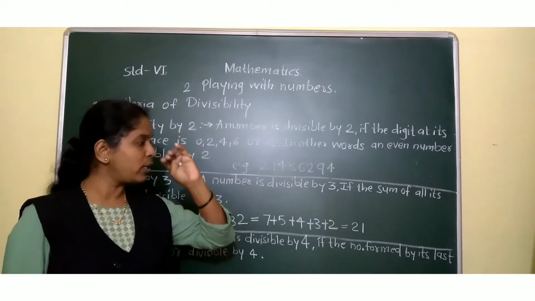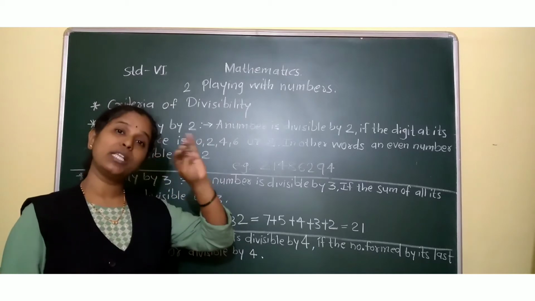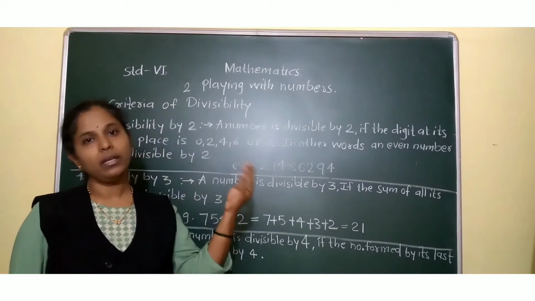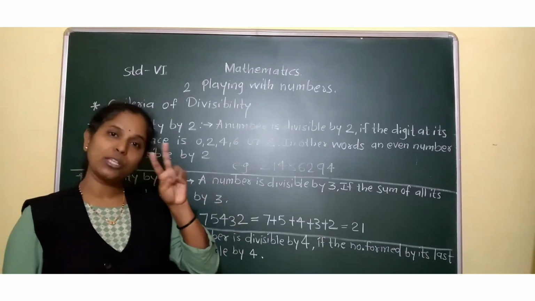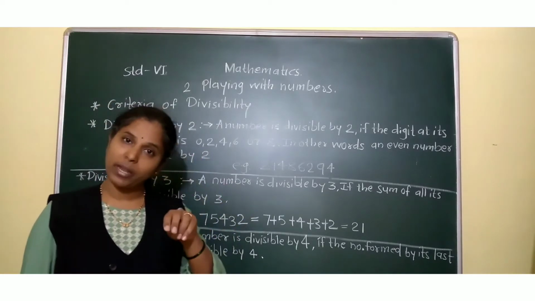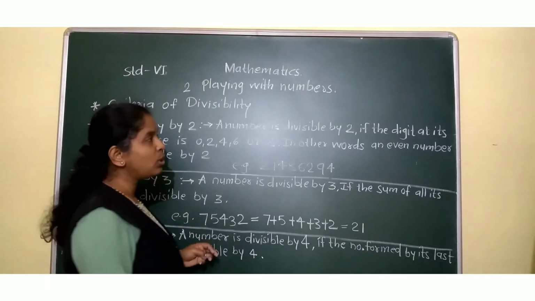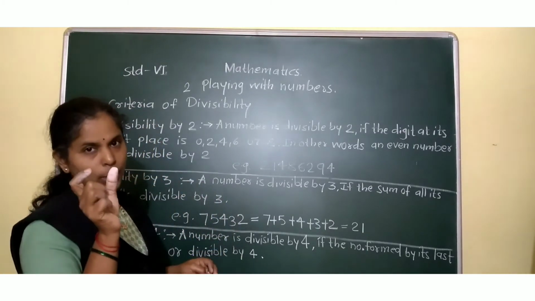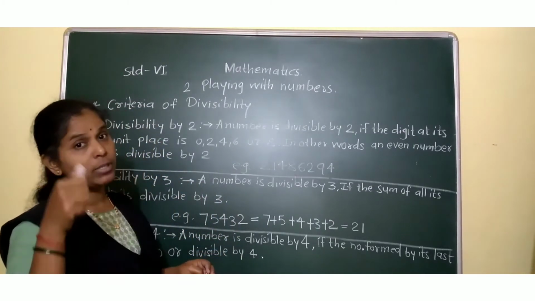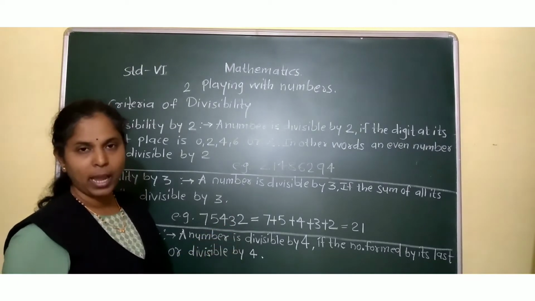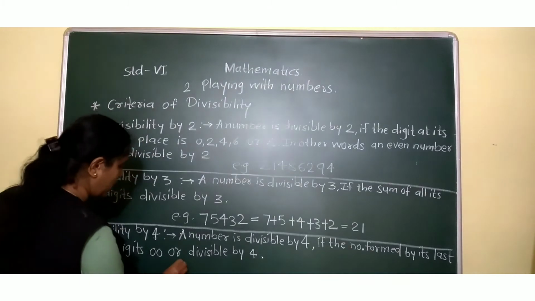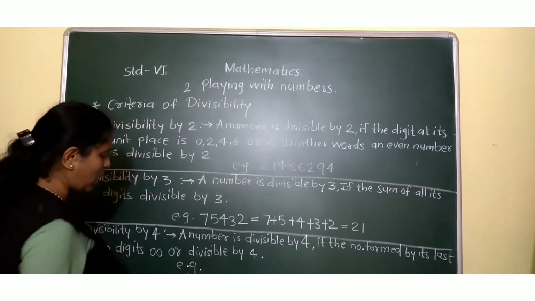If the last two digits are 00, then the number is divisible by 4. Or if the last two digits make a number that is divisible by 4, then also we can say yes, the given number is divisible by 4. For example, I'll give you one example.